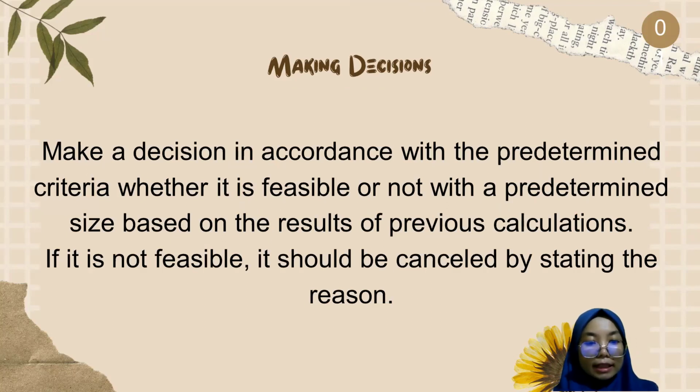And the next slide is making decisions. After measuring and getting the results, a decision needs to be made according to predetermined criteria, whether it is feasible or not, with a predetermined size based on the results of previous calculations. If it's not feasible, it shall be cancelled by stating the reason.